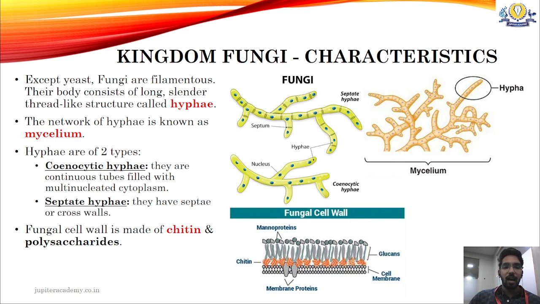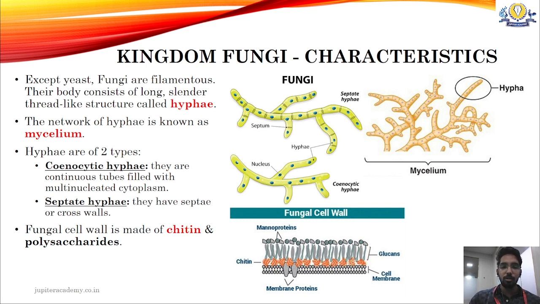Now hyphae are of two types. If you see the second diagram here, there is a single hypha, a single cell, with no partition between the cells, but this single cell has multiple nuclei. When a single cell has multiple nuclei, it is called a coenocytic cell, and the hypha is called a coenocytic hypha.